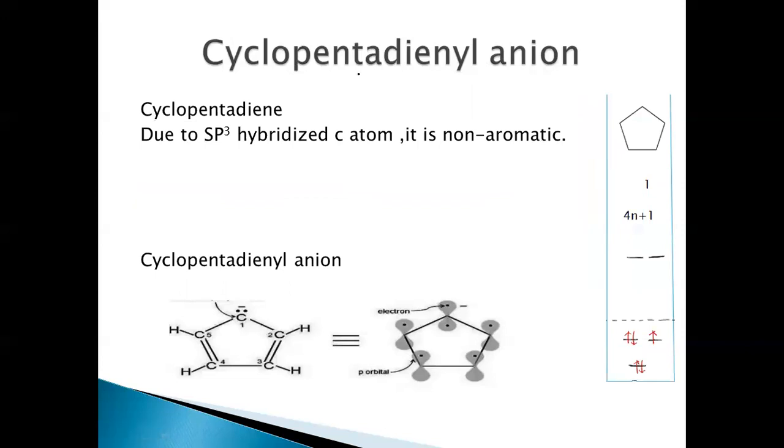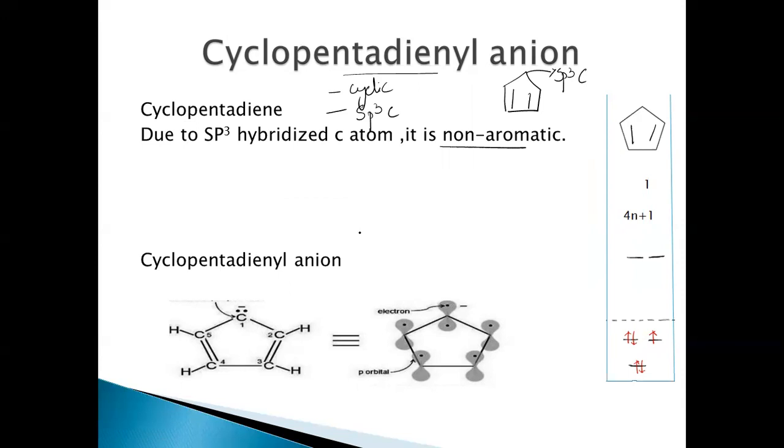Now, when we look at the cyclopentadienyl anion, what about this? First of all, cyclopentadiene is non-aromatic, because when we see the hybridization, there is an sp3 hybridized carbon atom. The molecule is cyclic, but the carbon atom here is sp3 hybridized, so the molecule is non-aromatic.